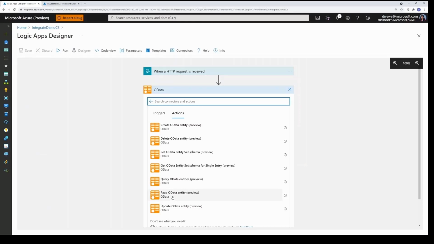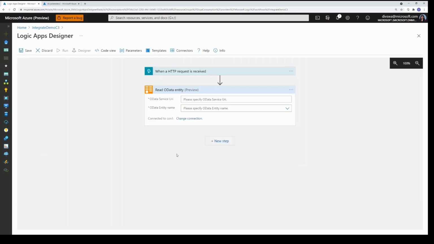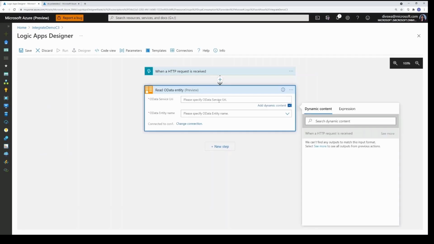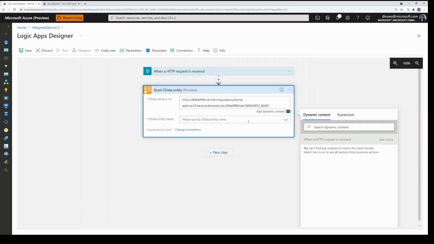So I'm going to start with the action to read OData entity. I had already created the connection. Therefore, all I need to provide is the URI to my service. In my case, I want to use this OData connector to query data from my SAP system. The OData service that I'm using sits behind an APIM and exposes the SAP data as RESTful APIs.